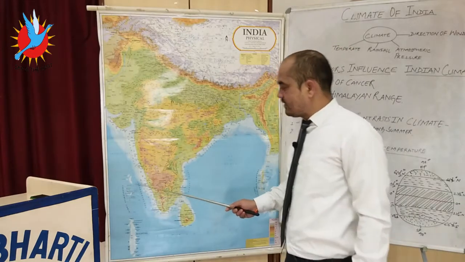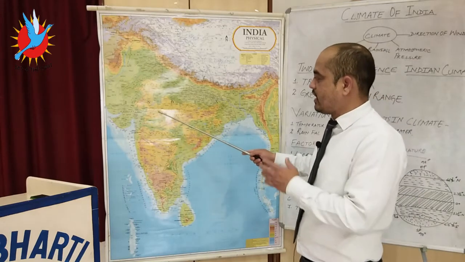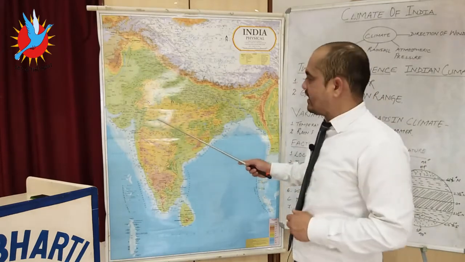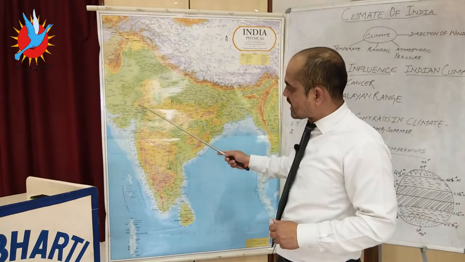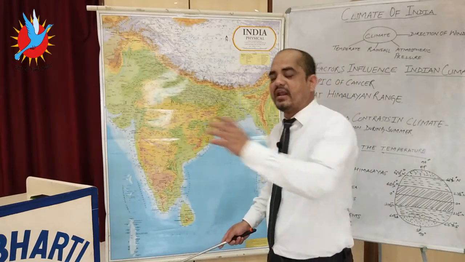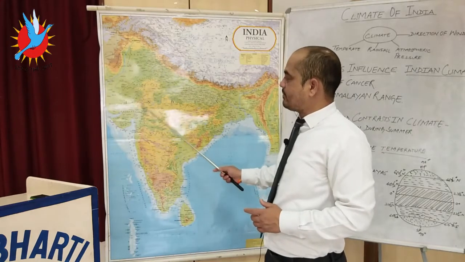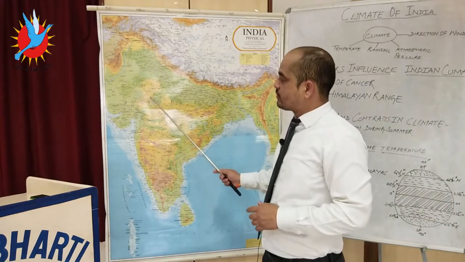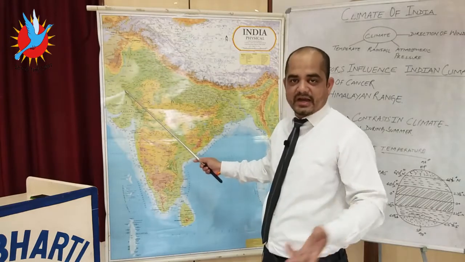Then these winds are diverted toward central India, crossing the Narmada valley. Narmada is a rift valley. Then they cross the Aravali. Here the Aravali alignment is parallel to the path of the Arabian Sea branch. Because of this, these winds are not able to bring rainfall to the Thar desert. That's why Thar is a desert.